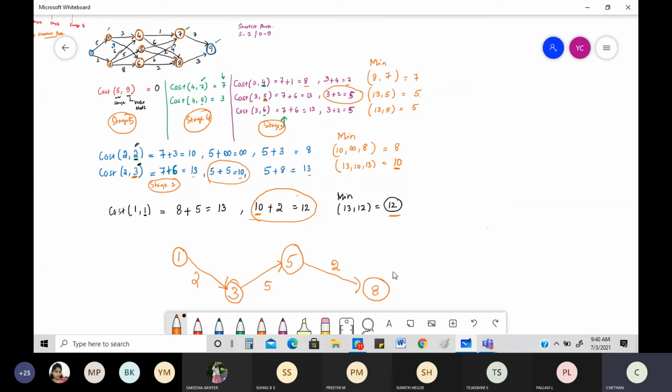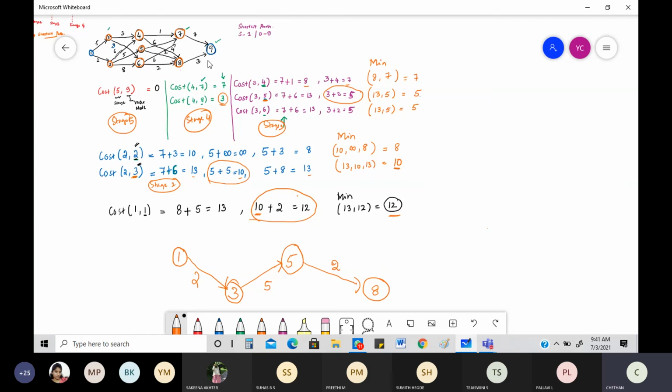The minimum was with regard to 3 here. From where did you get it? You got it as 2 with your 9. 0 plus 9. So it is with regard to 3. From 8, where do you have 3? You have 3 here. So what is this value? It is nothing but 3.